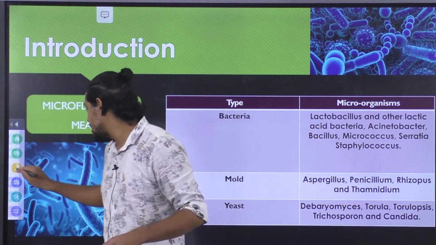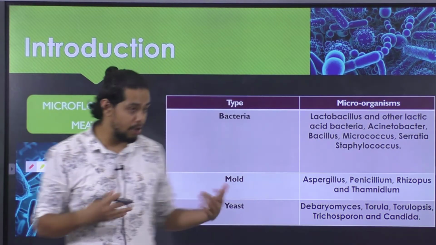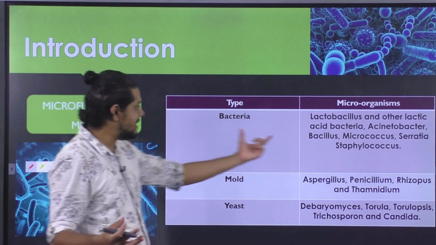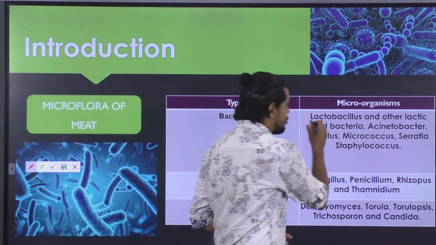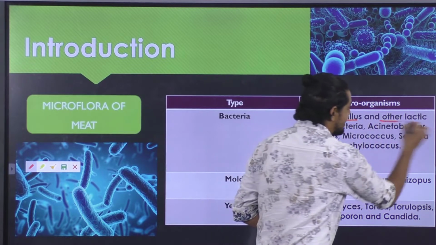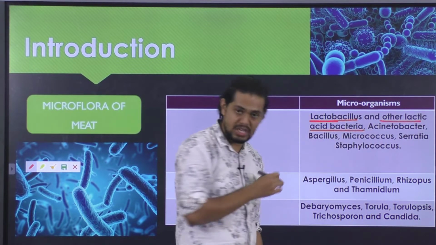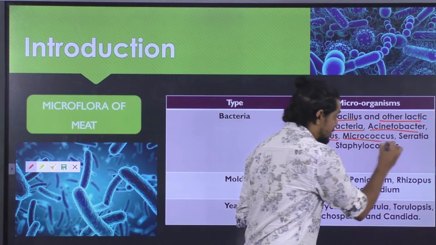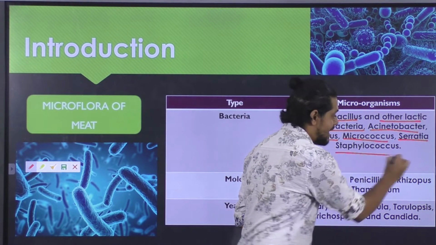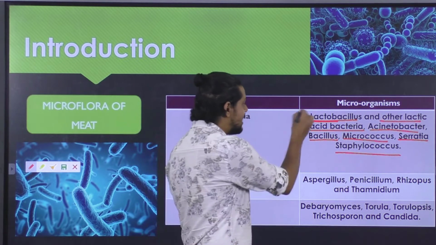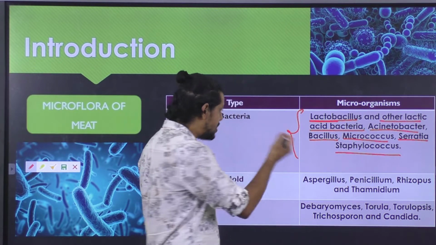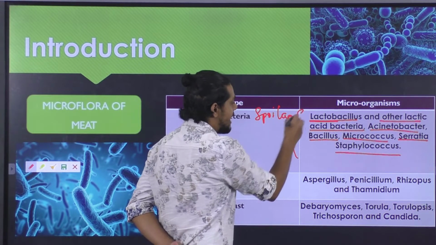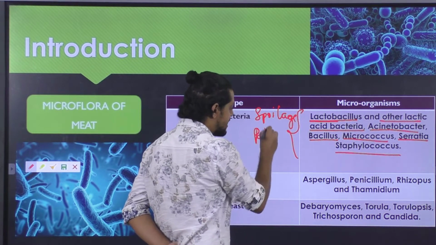Irrespective of whether they are spoilage causing or pathogenic microflora. The bacteria in case of meat could be the Lactobacillus species as well as other lactic acid bacterial species, and also Acinetobacter, Bacillus, Micrococcus, Serratia as well as Staphylococcus. So these are the variety of bacteria which are spoilage causing as well as pathogenic by nature.